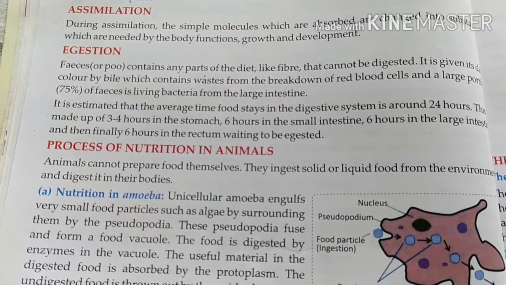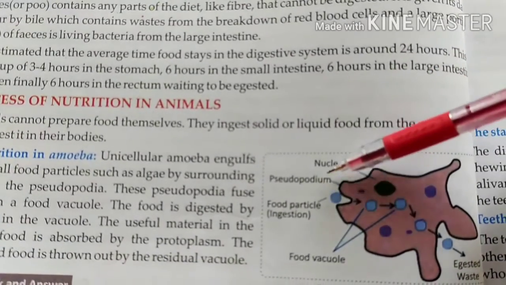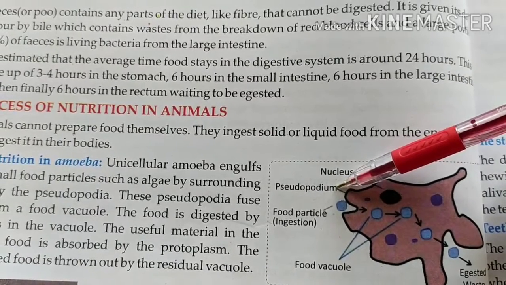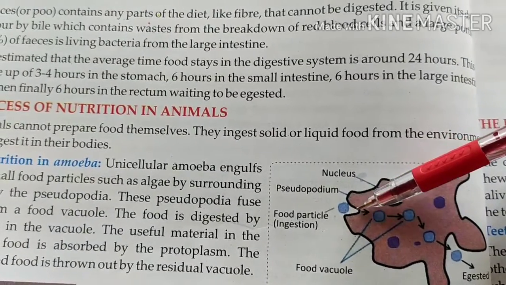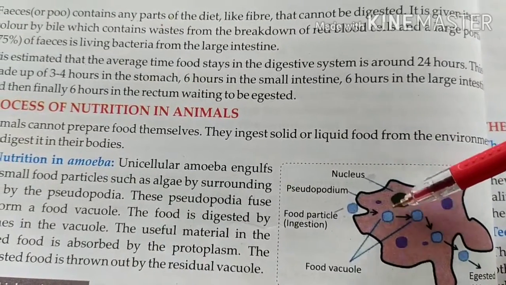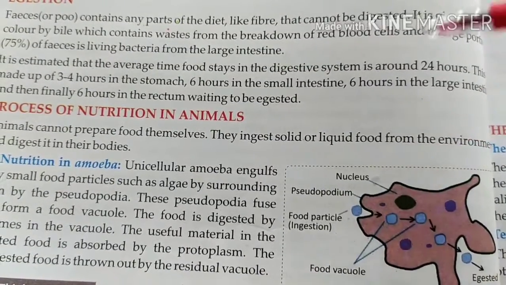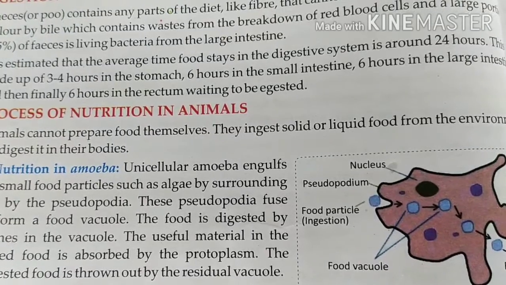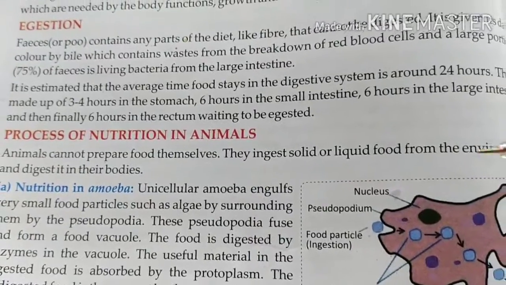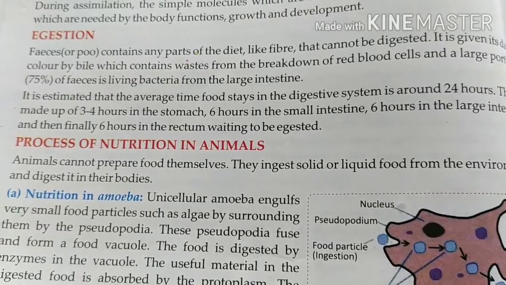It moves with the help of this structure, pseudopodium. The plural is pseudopodia and the singular is pseudopodium. The amoeba surrounds the food particle with its body just like this, and thus forms a food vacuole. Vacuole means an empty space. This is the empty space, and here is the food.